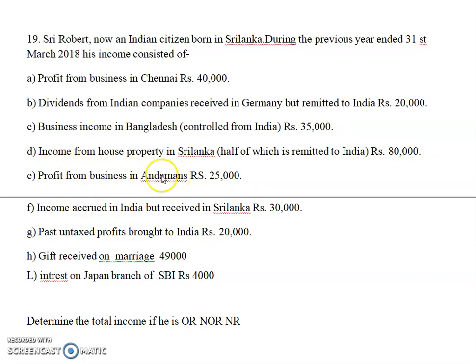Profit from business in Andaman. So where is Andaman? Andaman is in India itself. It is located in India. So it is taxable for all three SSCs, 25,000 each in three columns.